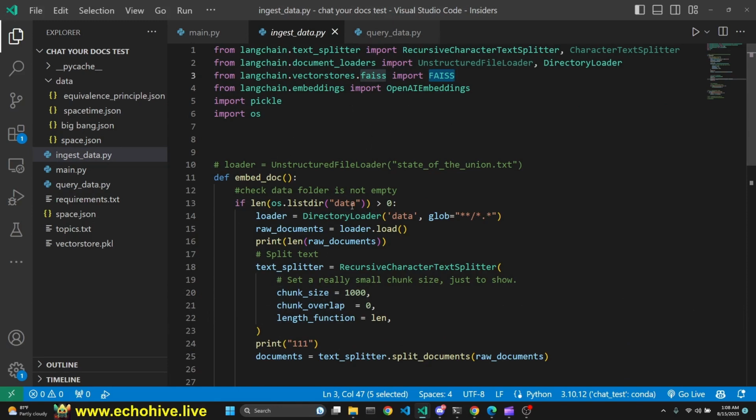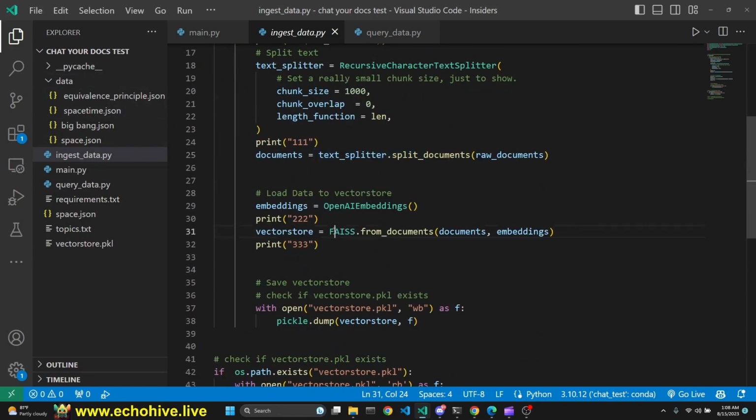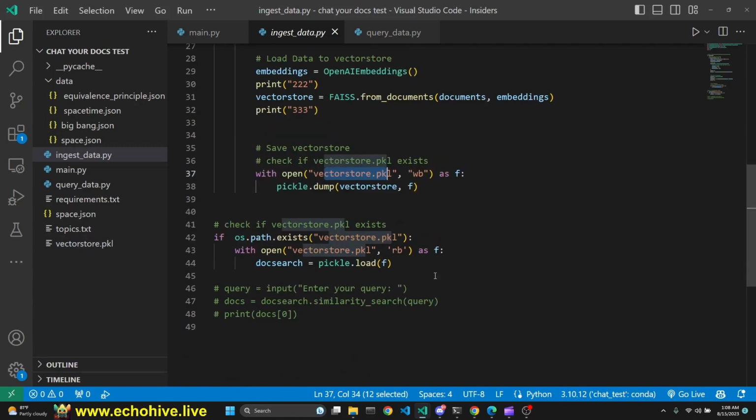Ingest data.py file includes a function with directory loader, so it loads all the files in this directory and splits it using recursive character splits. And using Vice turns it into a vector store, and we save it to vector-store.pickle file. And this is persistent when you reload the database, the website, then you actually continue from where you left off. Here, if we have it, then we load it.